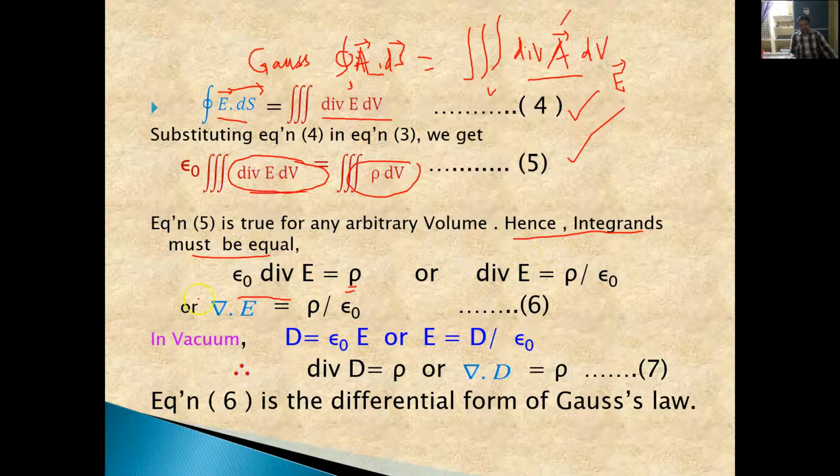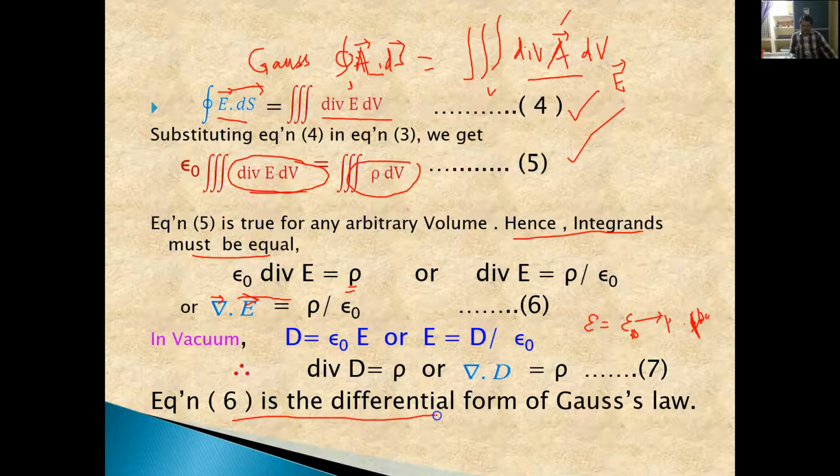Divergence we can write like this, because this is the del operator. Divergence is nothing but del dot E bar, that is equal to rho by epsilon naught. But in vacuum, this epsilon, that is the permittivity of the medium, becomes epsilon naught, where epsilon naught is the permittivity of free space. So now we substitute epsilon naught here. Therefore, divergence D is equal to rho.